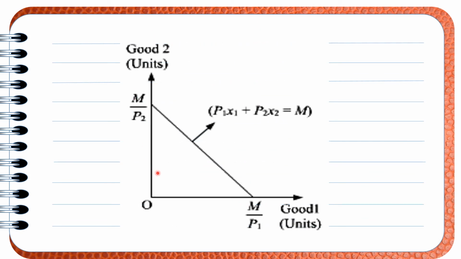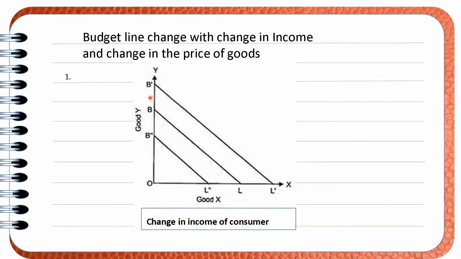The second way is through the curve. This is the budget line. It will touch both the axes, the X-axis and the Y-axis. Let us see and discuss the shape of the budget line. Remember one thing, the budget line changes with the change in income and the change in price of the commodity. Suppose the income of the consumer is increasing. If the income of the consumer increases, what will happen? The consumption of Y will increase and the consumption of X will also increase. So what will happen? The budget line shifts from BL to B1 L1.